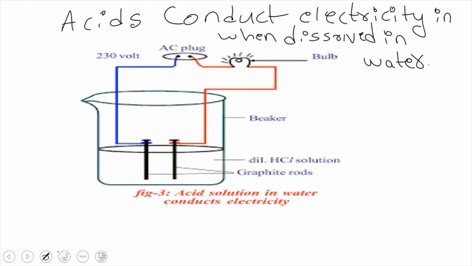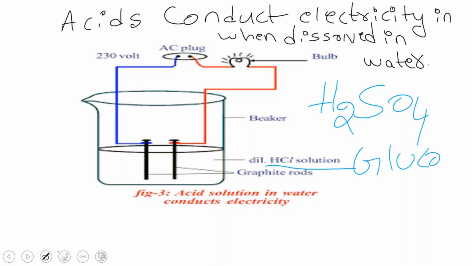So how is this possible? How can an acid conduct electricity? Now you can do this activity with other substances also. Here I have given HCl acid solution, and we can conduct this activity with H2SO4, sulfuric acid, glucose, and ethyl alcohol, which I have taken.